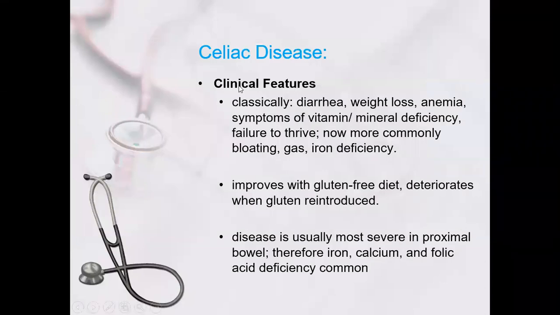So what are the clinical features in celiac disease? There will be classically chronic diarrhea, along with weight loss, anemia, vitamin and mineral deficiency, failure to thrive, not gaining weight, short stature, bloating, abdominal distension, and a gaseous abdomen. Iron deficiency will be there, and they will improve on a gluten-free diet, and relapse when gluten is reintroduced. This is usually more severe in the proximal bowel, so iron, calcium, and folic acid deficiency will be common in celiac disease.